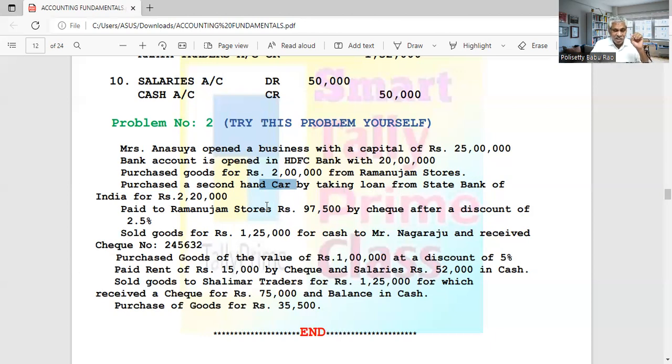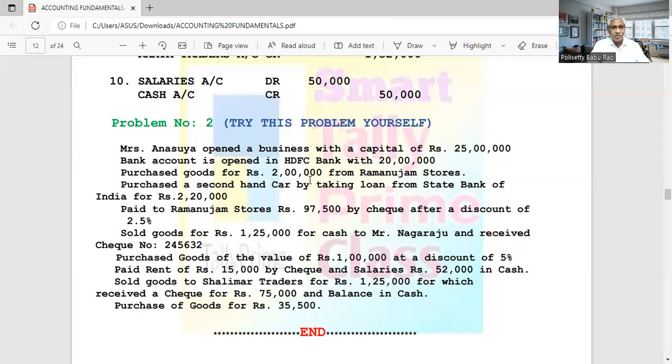But there is a little difference here. Any bank, HDFC Bank account or State Bank of India account, is either a current account for a business or a savings account for an individual. Here this is a business, so State Bank of India would mean a current account. But here it is not a current account, it is a loan from State Bank of India.